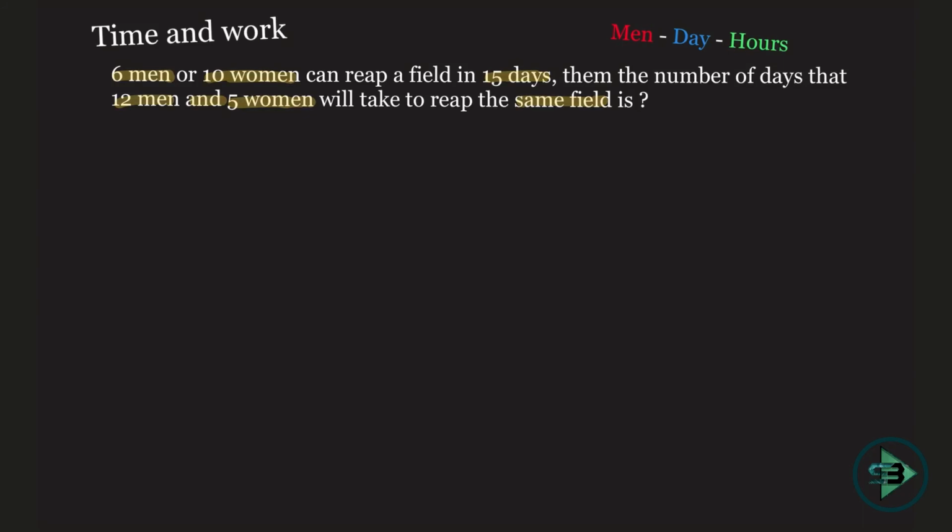What will be my approach here? The approach will be the same. We'll write the formula M1 into D1 upon W1 is equal to M2 into D2 upon W2, since there is no R. Since they are reaping the same field, W1 is equal to W2. The work is the same here, so that's why they get cut. So eventually we have just this formula: M1 into D1 is equal to M2 into D2.